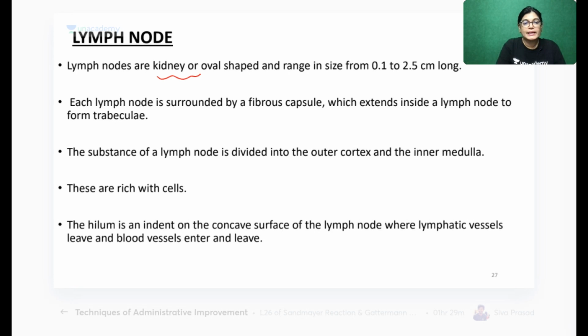Lymph nodes are kidney shaped. You just go along with me, and when I finish the session, you can have the revision point also. So any of the things you want to see once more, you can fast forward it. Okay, everyone, that is a good point, that the recorded version will also be available for you. But you should be present live for the session, because the recorded version can be removed anytime. It's not that it will always be present on the platform. Got my point? So you should be present in the live session.